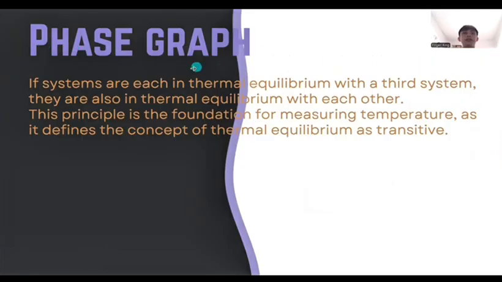Next is the phase graph. If two systems are each in thermal equilibrium with a third system, they are also in thermal equilibrium with each other. What does this mean? Let's say system A is in thermal equilibrium with system C, and system B is in thermal equilibrium with system C, then system A and system B are in thermal equilibrium. This principle is the foundation for measuring temperature, as it defines the concept of thermal equilibrium as transitive.